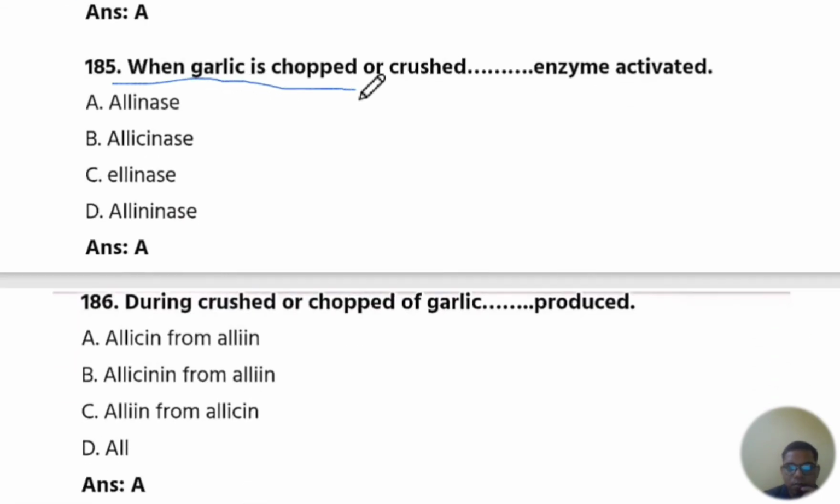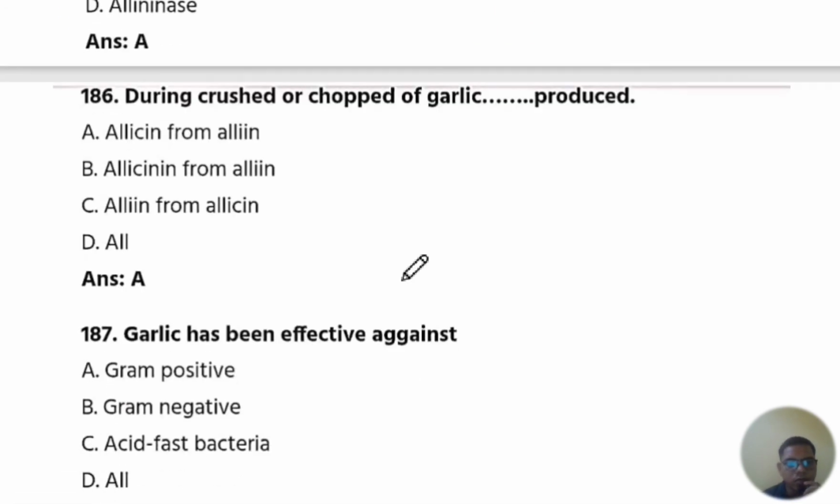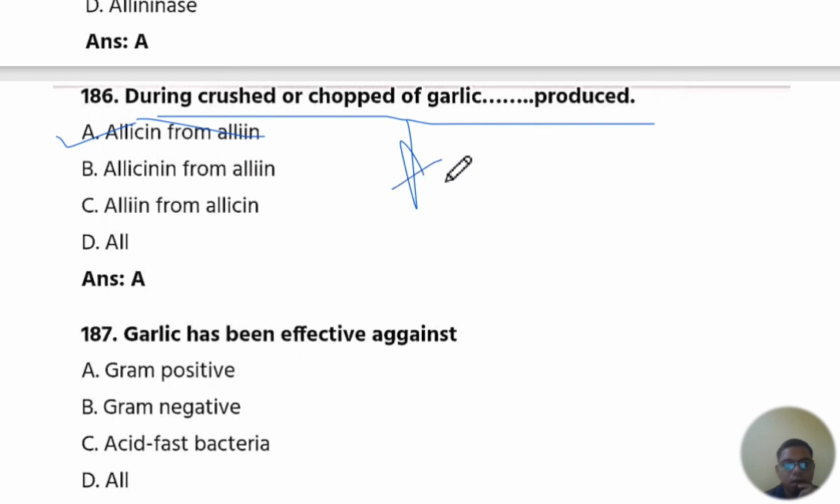When garlic is chopped or crushed, blank enzyme activated. Alliinase enzyme gets activated. The next is 186 question number. During crushed or chopped of garlic, blank produce. The answer is A, allicin from alliin. Allicin is produced from alliin. Then answer is A. Okay.